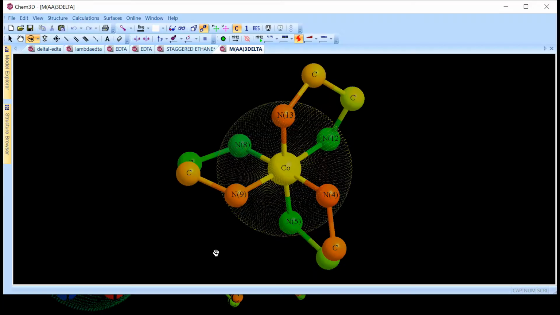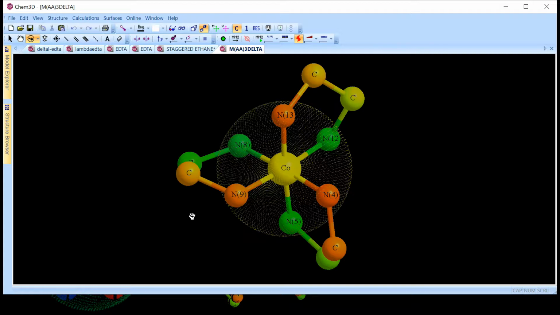So this is your complex. The formula of this complex is M(en)3. You can see that the ligands are 3 in number, and they are NH2, CH2, CH2, NH2. This is the first set of ligands, this is the second one, and this is the third set.